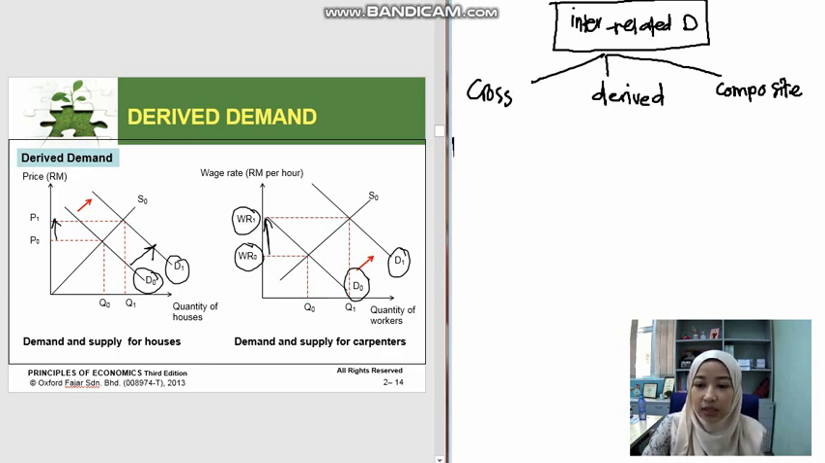As demand for workers increases in the economy, the wage level will also increase. You can apply this to raw materials as well. The same situation will happen for the demand for raw materials. The more houses you need to build, the more raw materials you need, so the price of raw materials will increase, and so on. So that is derived demand.